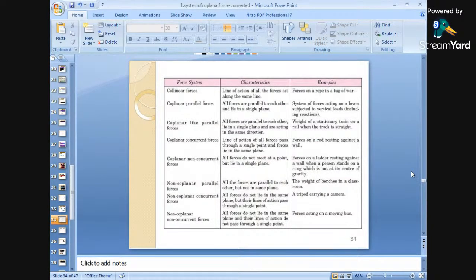Next is, what is a force system, what are the different characteristics and what are the examples for this. This table explains the different types of forces, their characteristics and examples, which can be helpful for understanding. With the help of these examples we can understand the different force systems clearly.